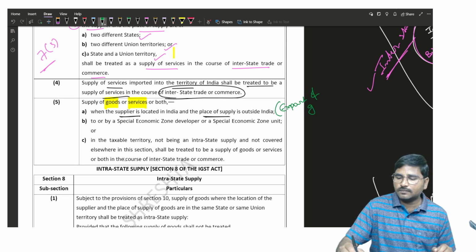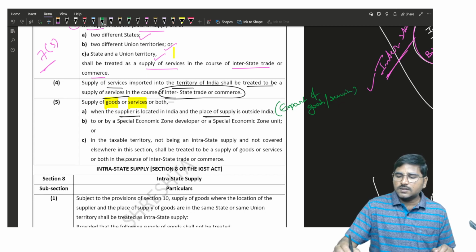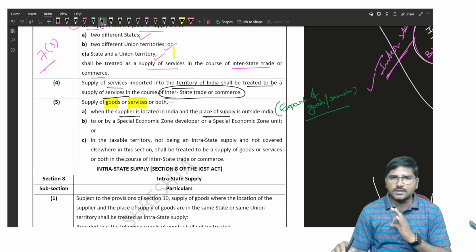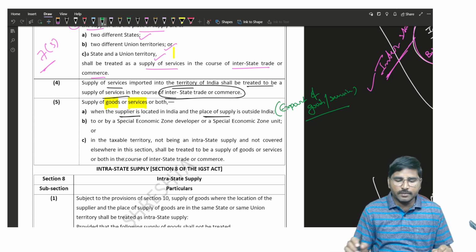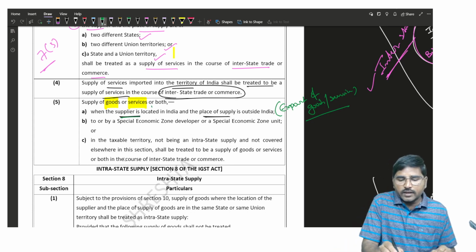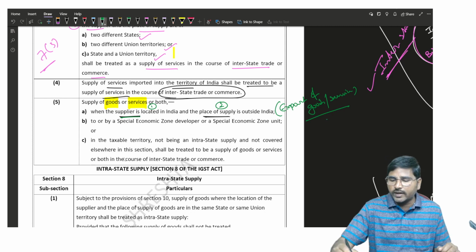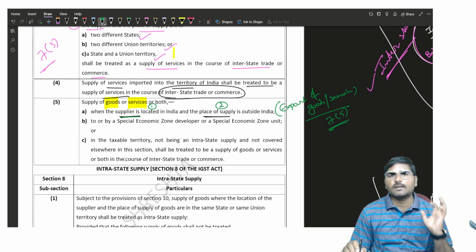Export of goods or service. Export of goods or service shall be treated as an interstate supply. Please remember, when the supplier is located in India and the place of supply is outside India, it is an export of the goods or service. As per 7 subsection 5, it shall be treated as an interstate supply.